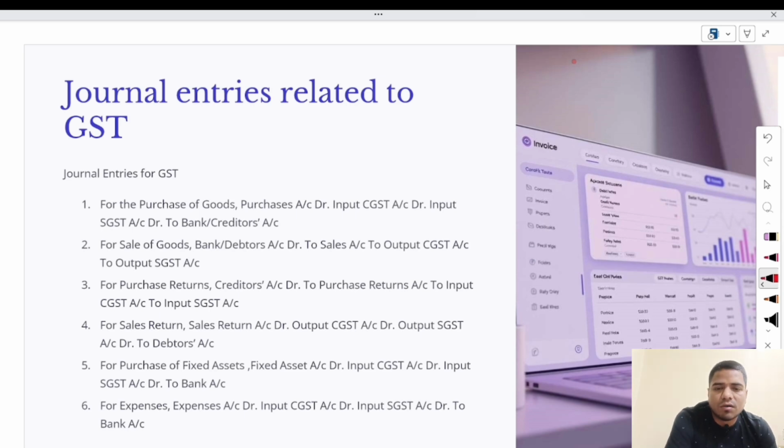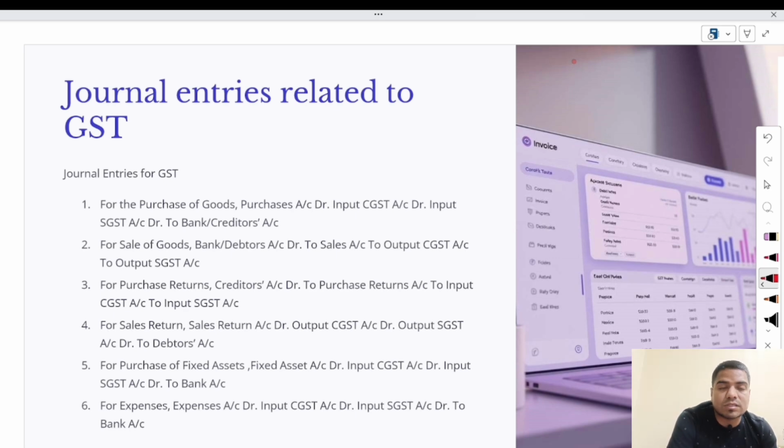Let us see here. For purchase of goods, what entry were you passing before? Purchase account debit to creditors account if you are purchasing goods on credit. If you are purchasing goods on cash, then purchase account debit to cash account. Here the term GST will also be used.